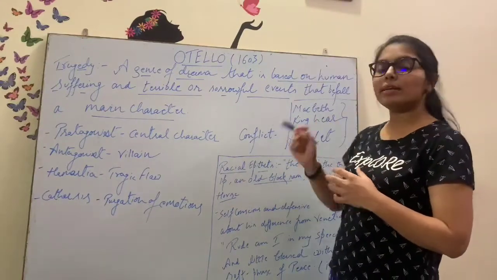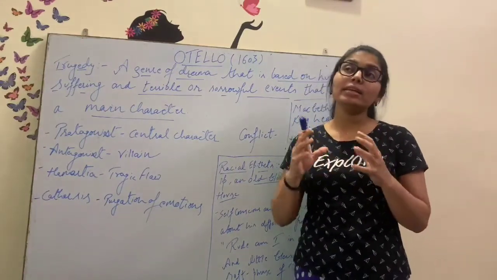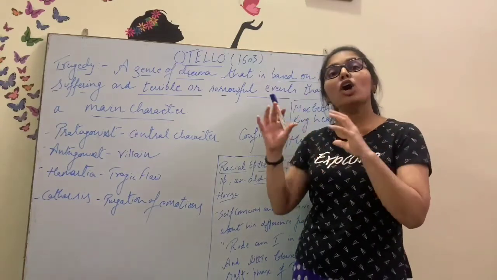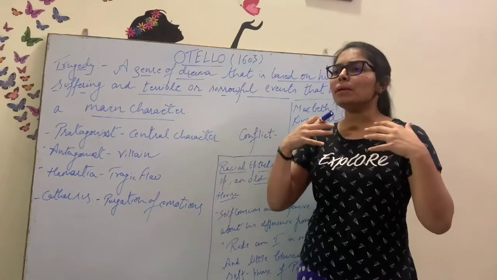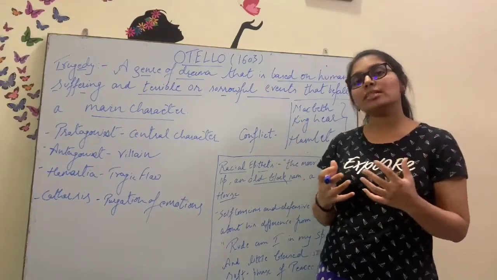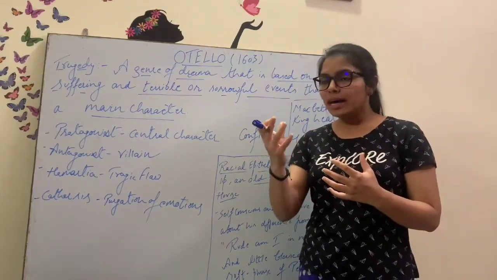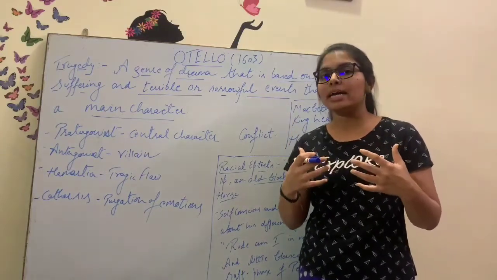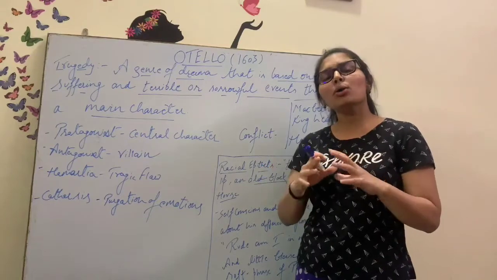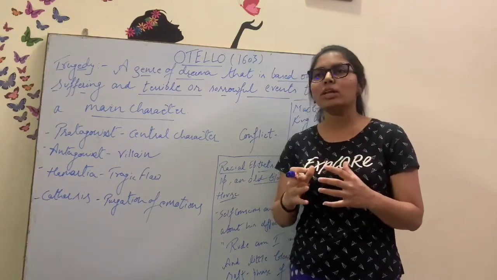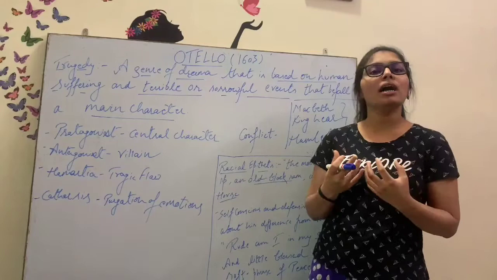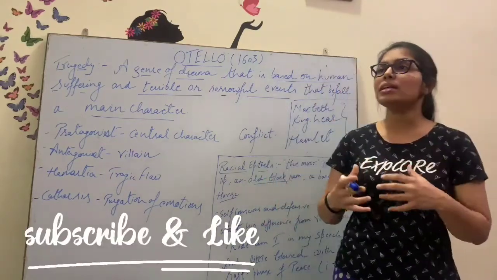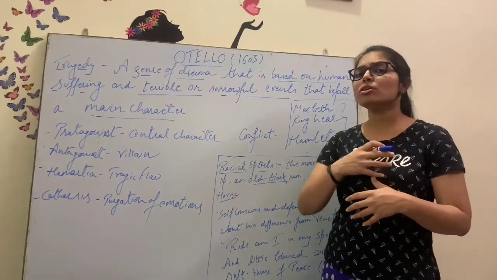Okay, then conflict. There would be certain conflict; in this particular play we will come to know that there is a conflict between Iago and Othello. Iago is extremely annoyed with Othello because he has not appointed him as his captain. That's why he remained in the position of an ensign. Ensign means a third rank officer who is just a flag bearer. He is extremely annoyed and holds grudges in his heart towards him. So this is the conflict: he keeps on plotting against him, and he is adamant to destroy his life.